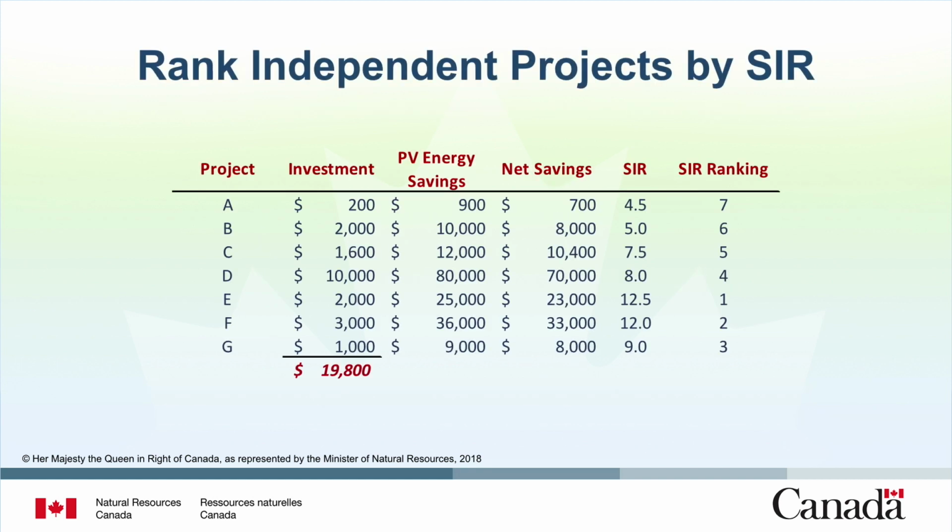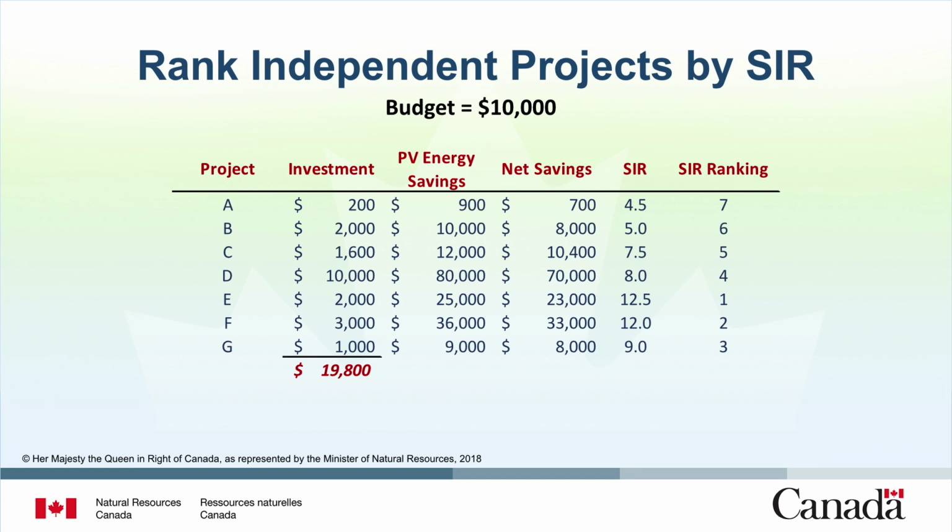Now that we have shown that savings to investment ratio is the appropriate ranking method, let's consider a second example which assumes a $10,000 budget. There are 7 different alternatives A through G in this example. One of the projects, Project A, has an investment cost of $200 and present value energy savings of $900. Therefore, it has net savings of $700 and an SIR of 4.5.